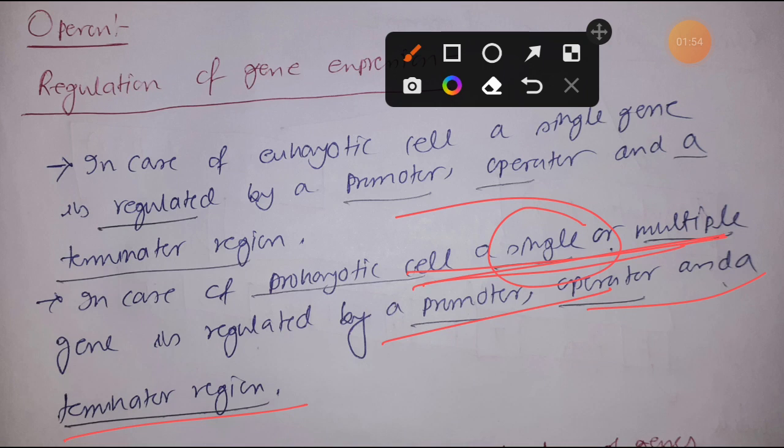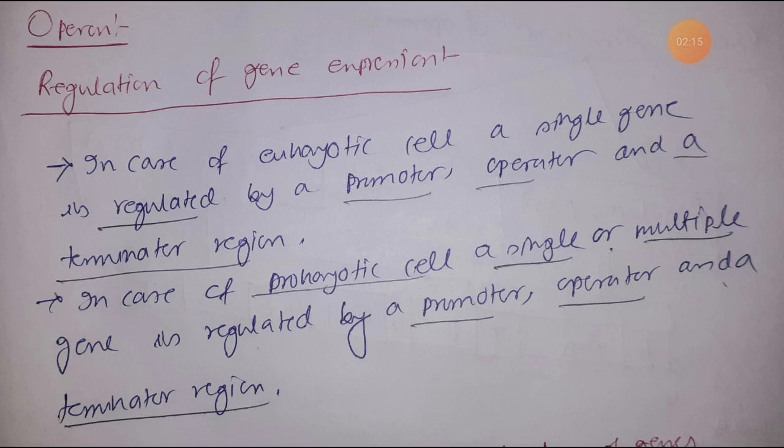But it does not mean that they will incorporate two genes with one promoter and an operator, in which one will go for one metabolism and another one will go for some other metabolism. That will not happen.